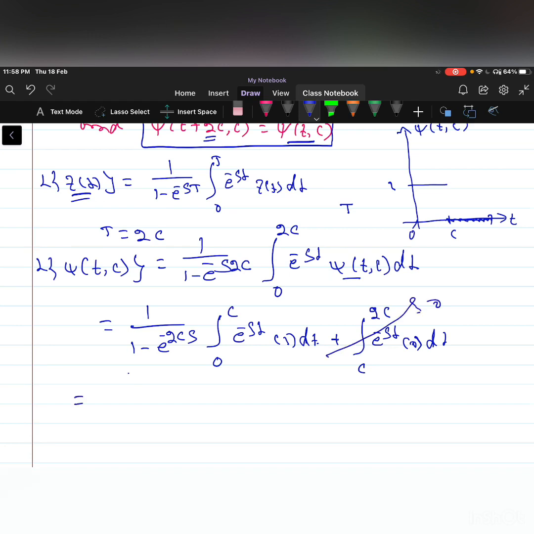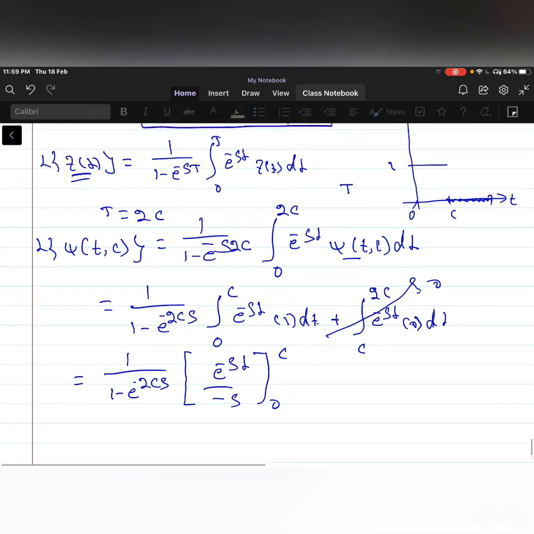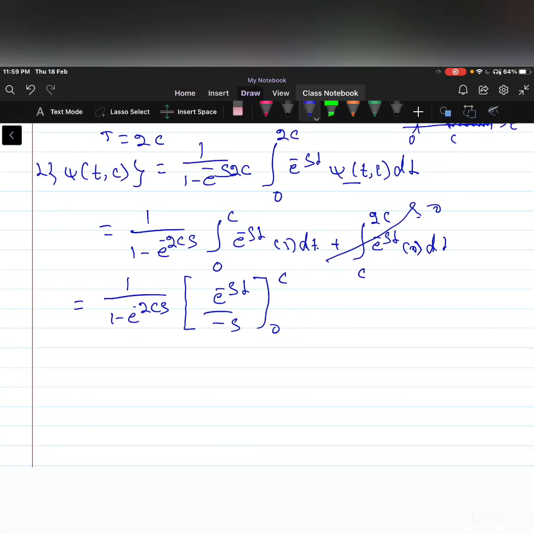So this is equal to 1 by 1 minus e power minus 2cs. Let us integrate this function with respect to t: e power minus st integrates to e power minus st by minus s, over the interval 0 to c. So this is equal to minus 1 by s, taking it outside, times 1 by 1 minus e power minus 2cs.